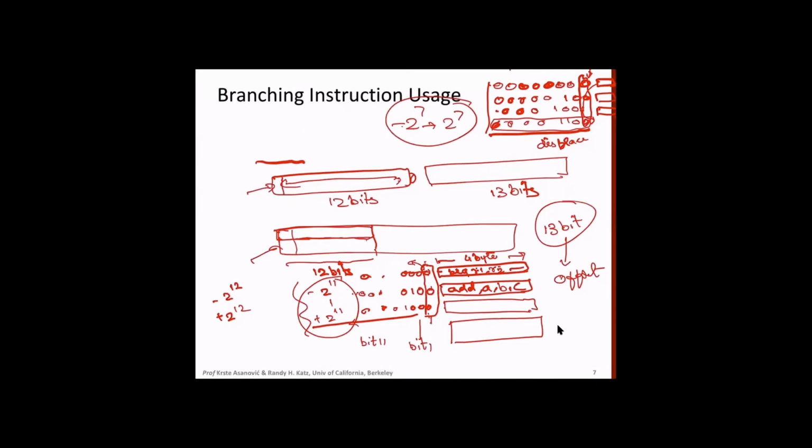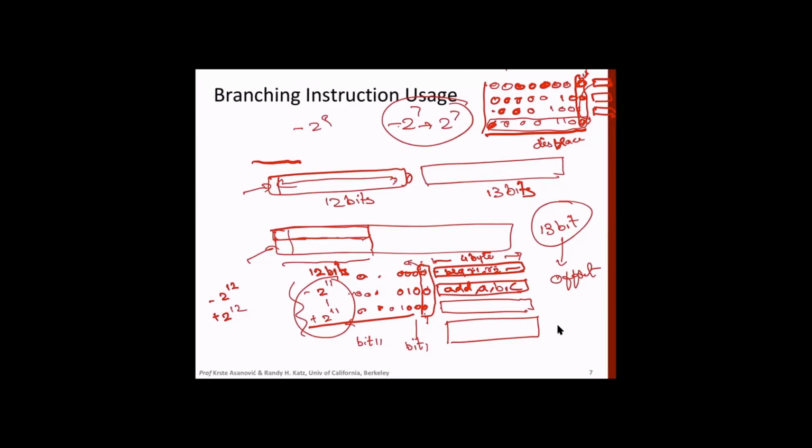So now my range is minus 2 raised power 8 to 2 raised power 8. I am doubling my jump space: instead of jumping 2 raised power 7 locations, I can now jump 2 raised power 8 locations on either side. Got it?